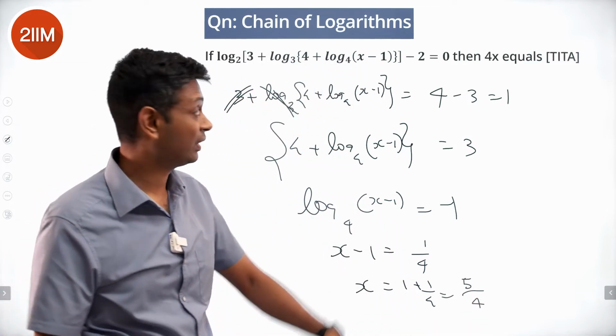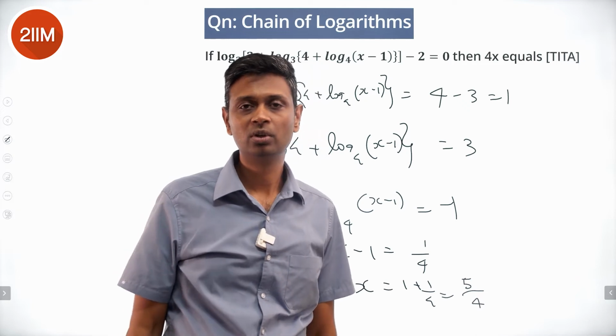Also, the question asks for 4x. X is 5 by 4, 4x is 5.